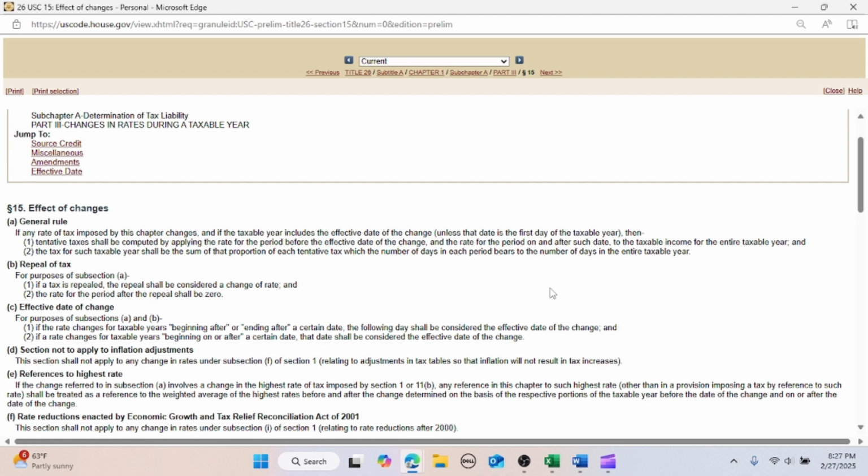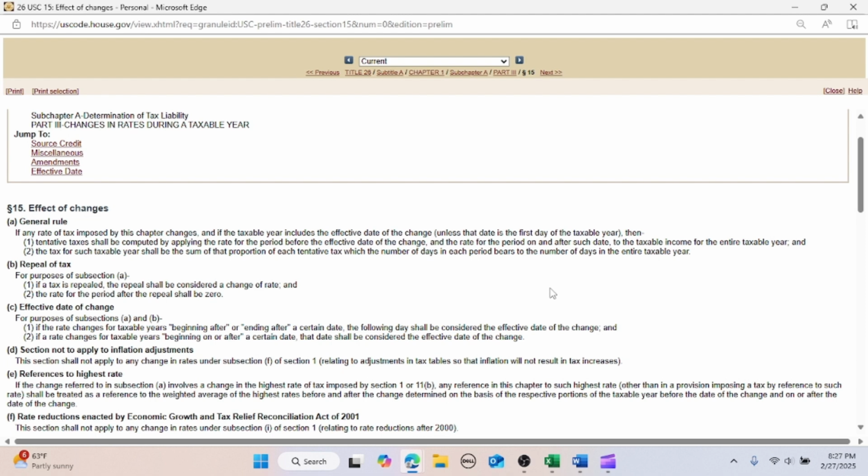tentative taxes shall be computed by applying the rate for the period before the effective date of the change, and the rate for the period on and after such date, to the taxable income for the entire taxable year, and, paragraph 2, the tax for such taxable year shall be the sum of that proportion of each tentative tax which the number of days in each period bears to the number of days in the entire taxable year.